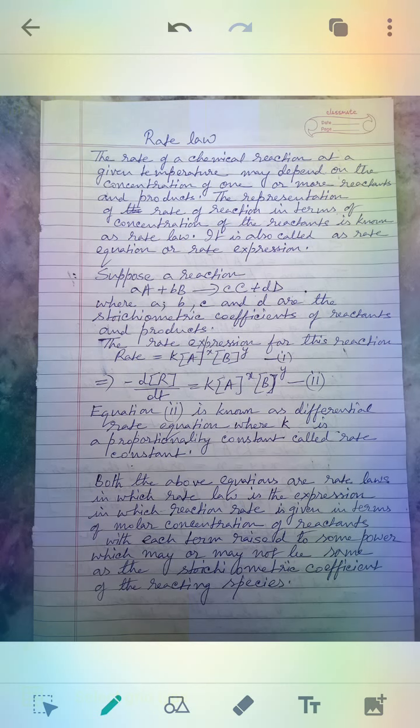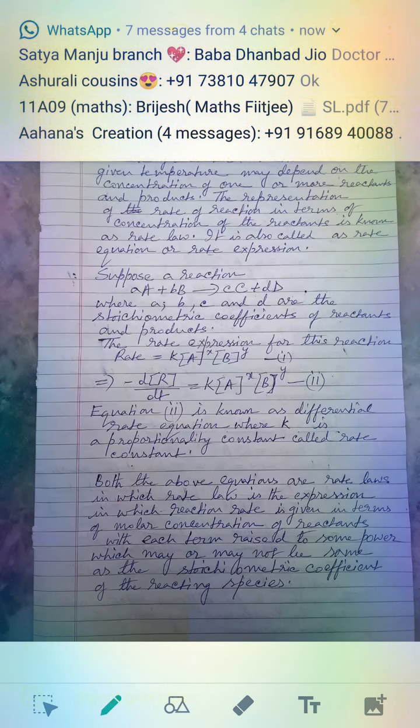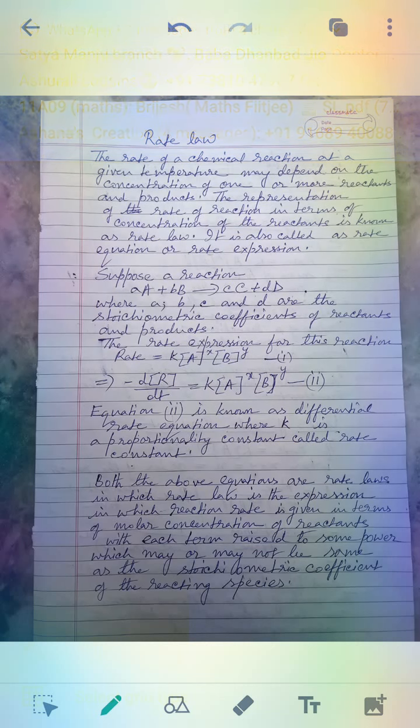So equation 2 is known as the differential rate equation, where k is a proportionality constant known as the rate constant. Both of the above equations are rate law, in which the reaction rate is given in terms of molar concentration of the reactants, with each term raised to some power, as you can see from the equation.